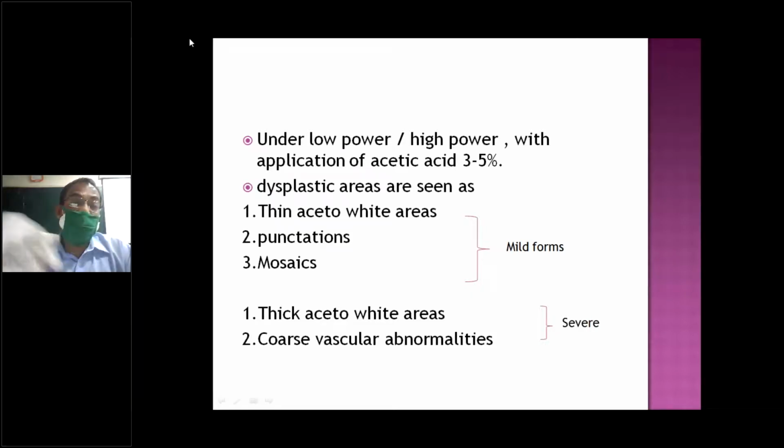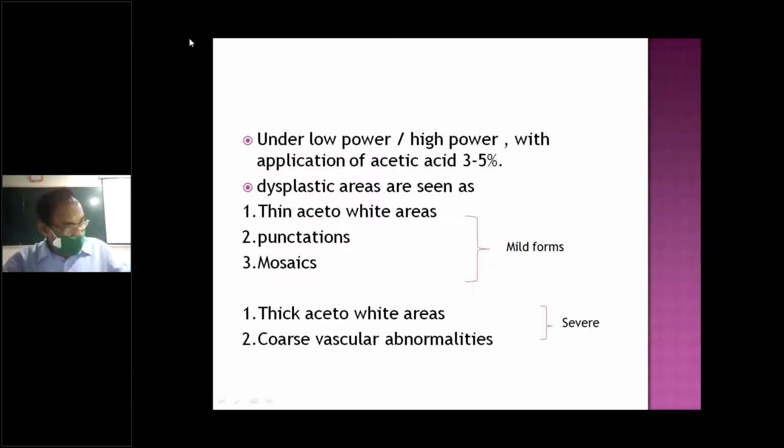Punctation: when a blood vessel comes to the surface, but the vessels are not uniform, it has a beaded appearance. Sometimes it comes too close to the surface, and you will see a dot area from outside; that is punctation. Mosaic: when all the vessels are visible from the outside, you will see a mosaic pattern. So the abnormal findings are acetowhite area, punctation, and mosaic pattern.